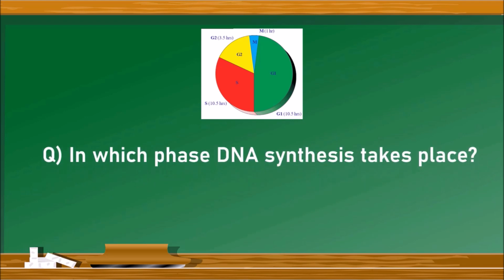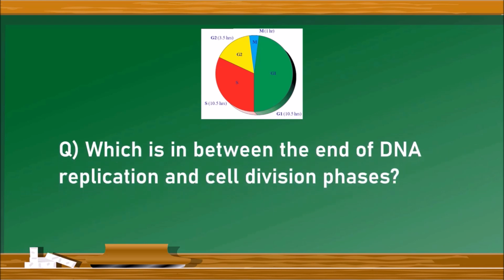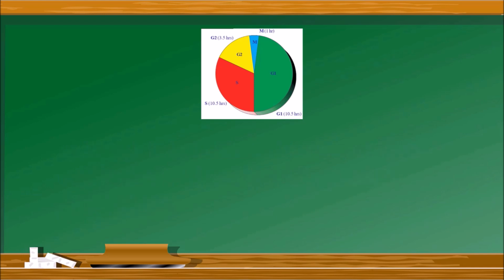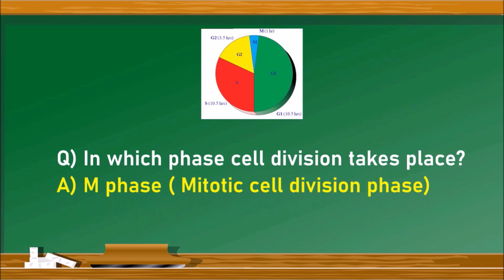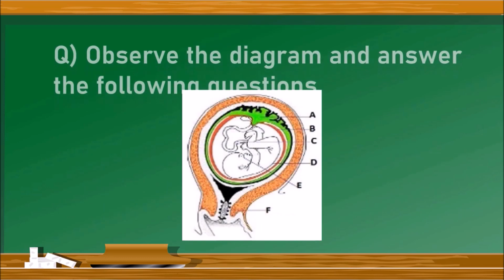In which phase DNA synthesis takes place? It takes place in S phase. Next question, which phase is between the end of DNA replication and cell division phases? It is G2 phase. And finally, in which phase the cell division takes place? It is in M phase, mitotic cell division phase. Go to the next question.